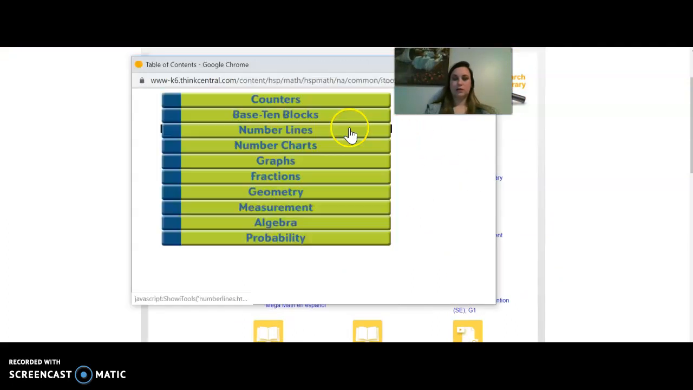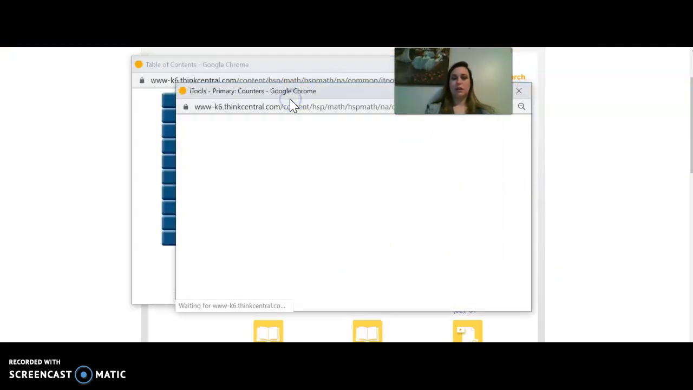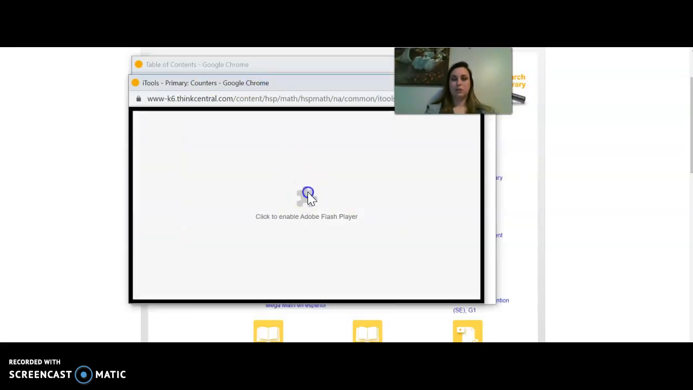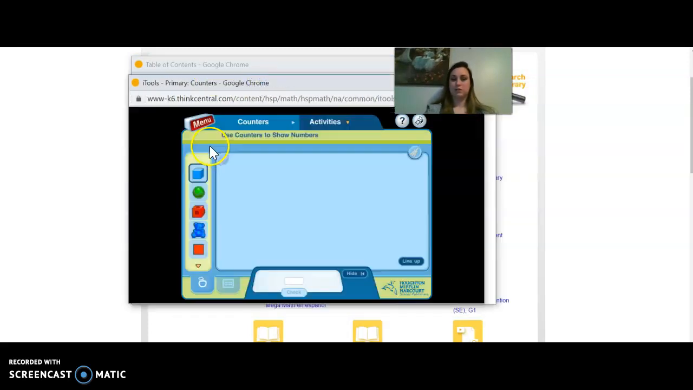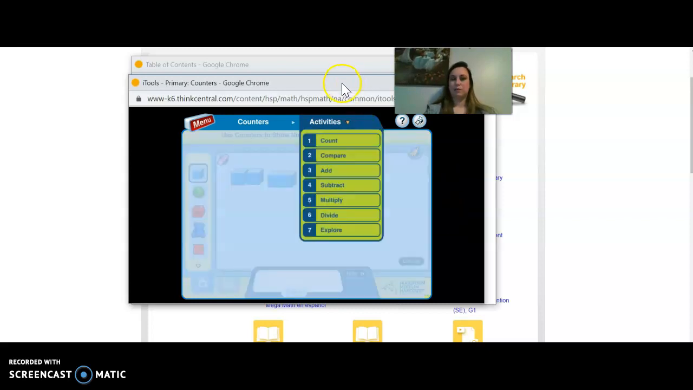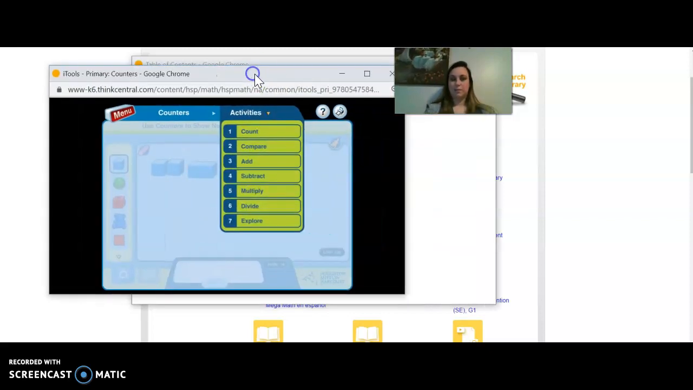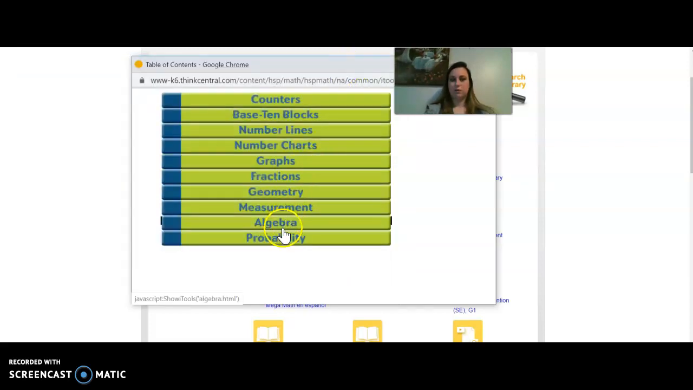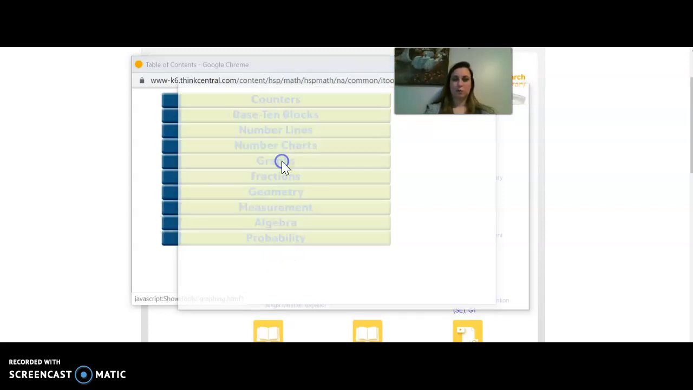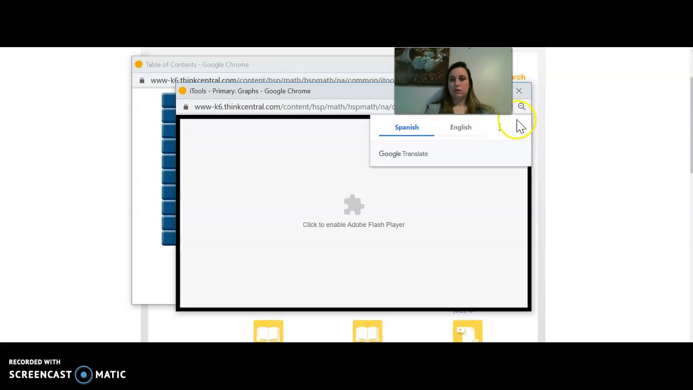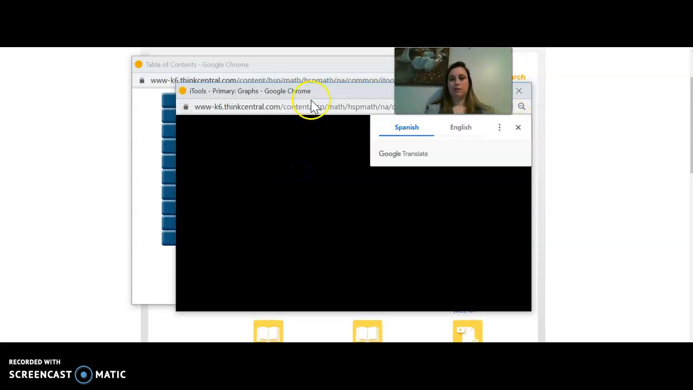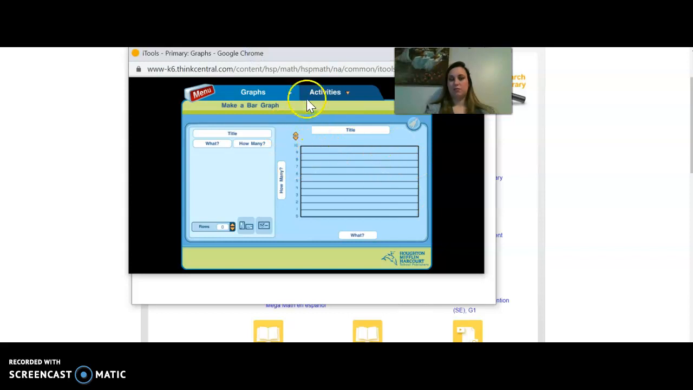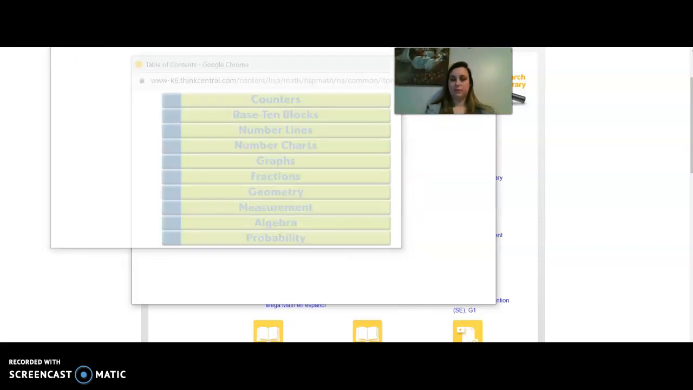iTools is a good one to possibly use. It has counters for addition. You'll need to enable that flash. Just click on the center and then hit allow. So you'll be able to put counters in if you're counting. It's like using manipulatives in class. We are currently doing data, so there's not really one for that except for graphs, but you could use the graphs to make your own graph, which might be a fun activity for your students.